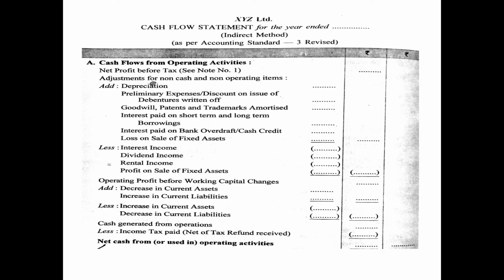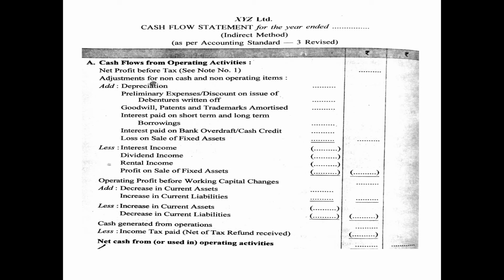So the A part is cash flow from operating activities. As we have already discussed in the previous video, there are three activities: operating, investing and financing. While preparing the cash flow statement, all three activities have to be prepared in the same sequence. So first of all, you will prepare the operating activity. The A part is cash flow from operating activities, and we will start with net profit before tax. If the question has specifically given you the net profit before tax, you will simply put the value, but if it is not given, then we have to calculate it.